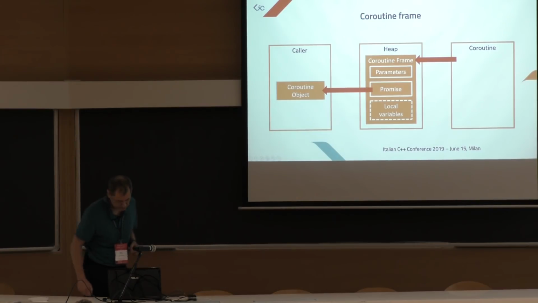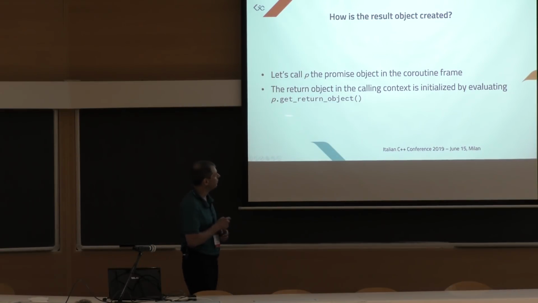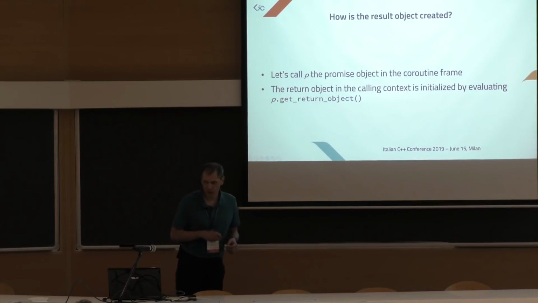Okay, so how does the promise create the coroutine object? It's very simple. If P is the promise object, then the compiler calls P.get_return_object. So the promise type must implement this function, and we'll see in a few slides how we should implement it.